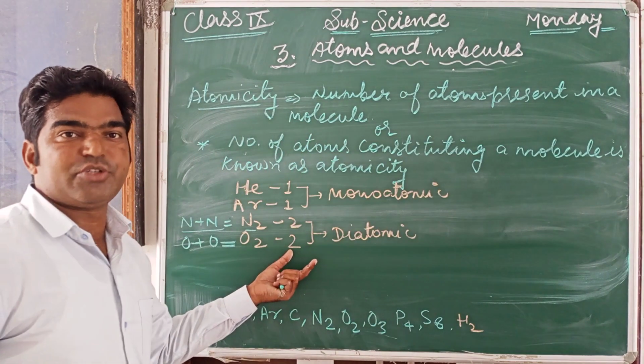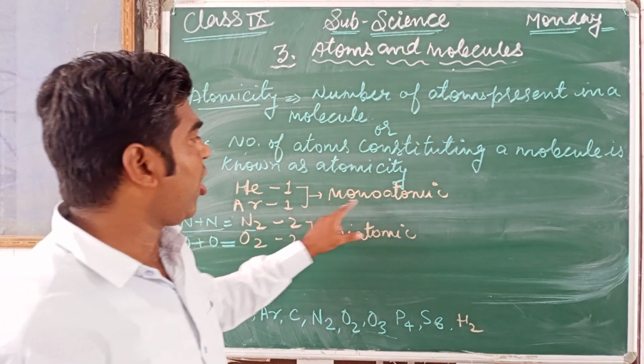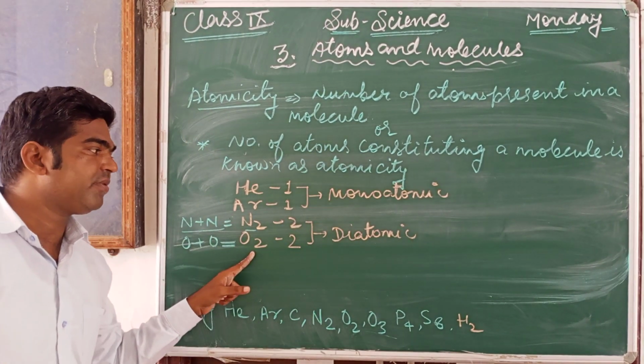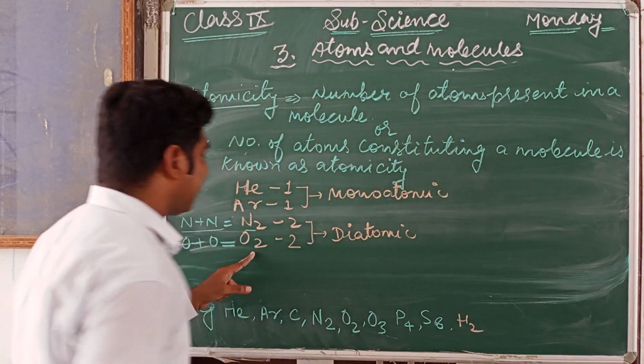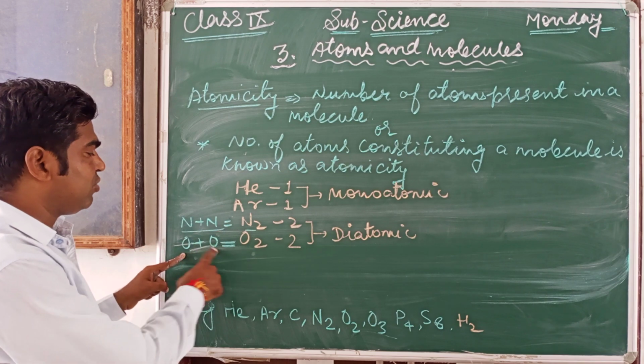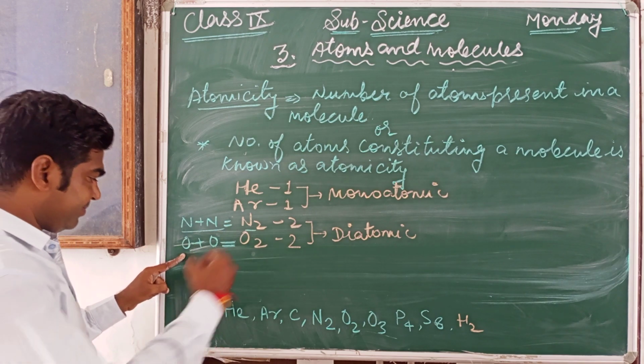This shows atomicity. Monoatomic means which consists of only a single atom, and the molecules which consist of 2 atoms are called diatomic. Nitrogen plus nitrogen, there are 2 atoms of nitrogen and 2 atoms of oxygen.